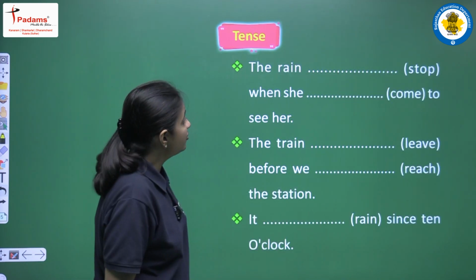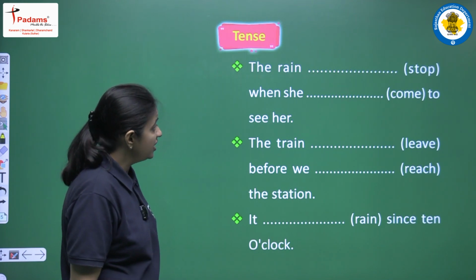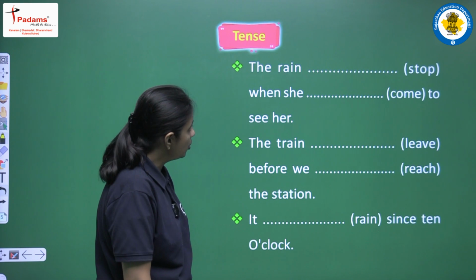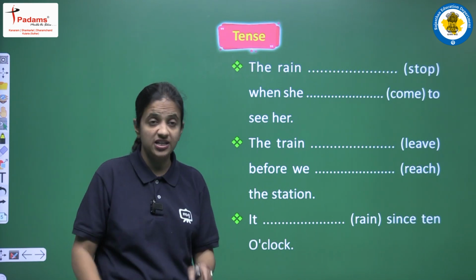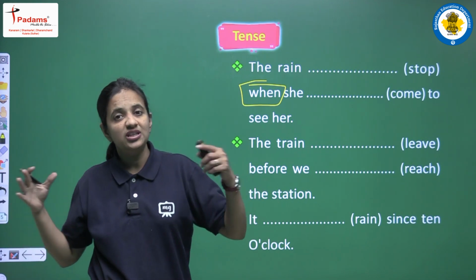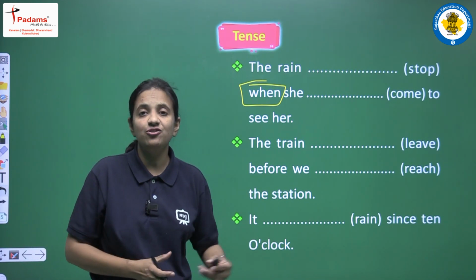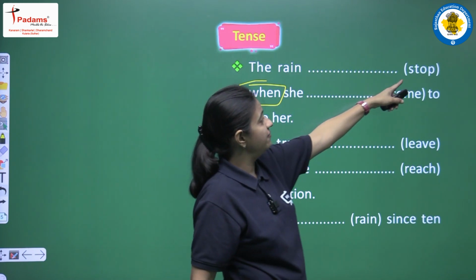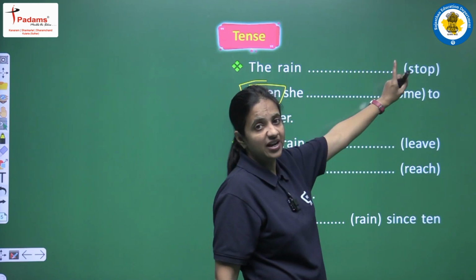next is: the rain stop when she come to see her. Okay, so in this sentence also we are having two clauses. We are having one conjunction, that is when, and both the clauses are connected with this conjunction, right? So we are having two clauses, we are having two different actions, two different activities.